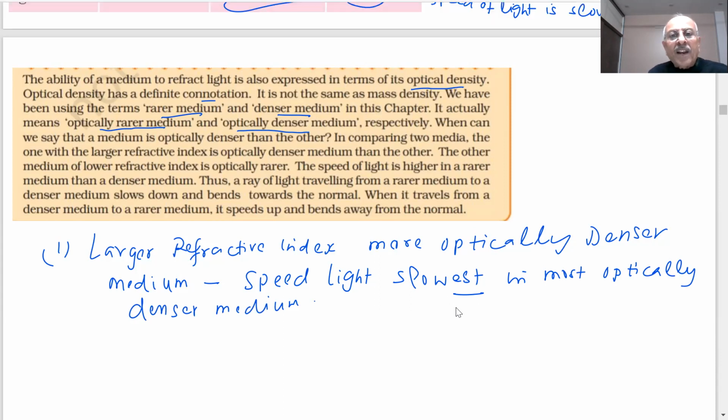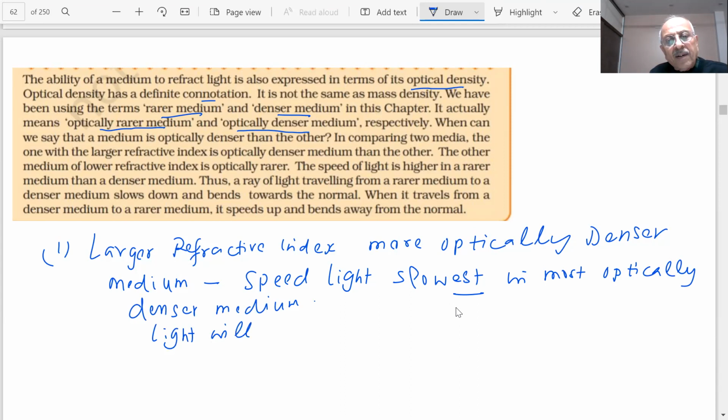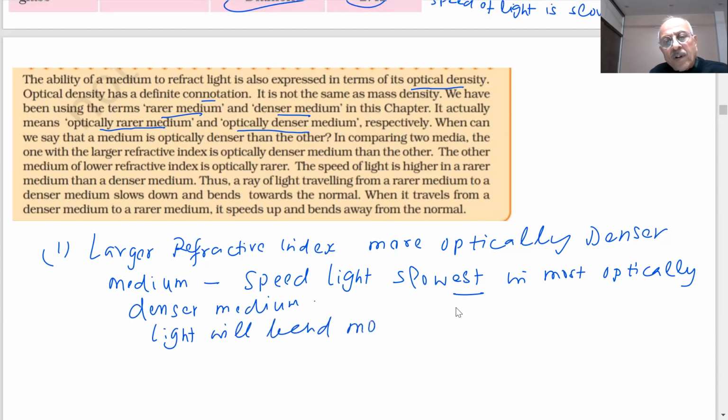So light going from rare to denser medium will slow down and bend, and that light will bend more towards the normal.